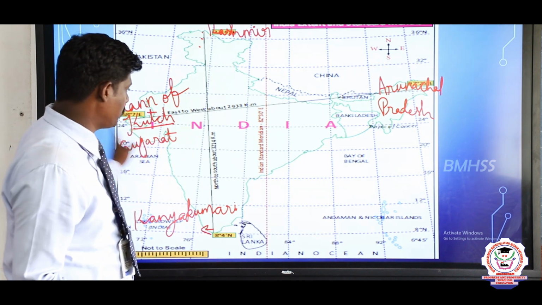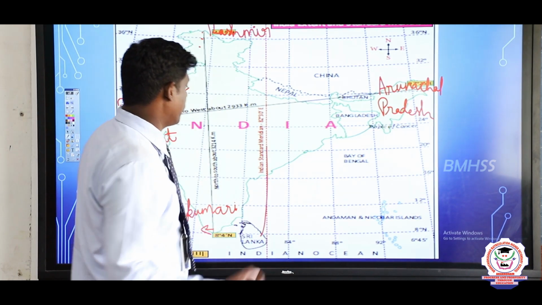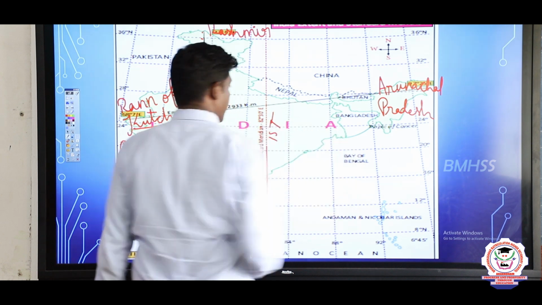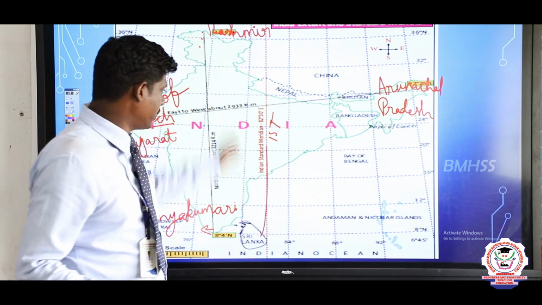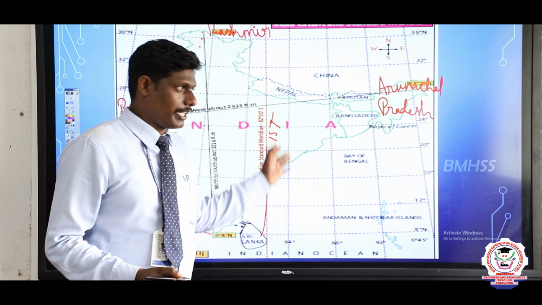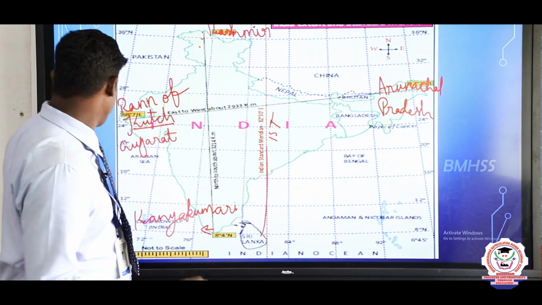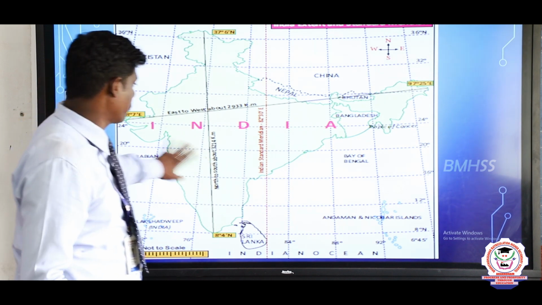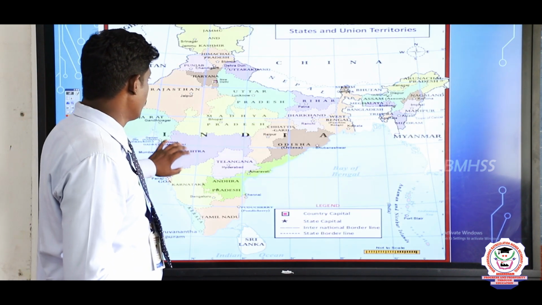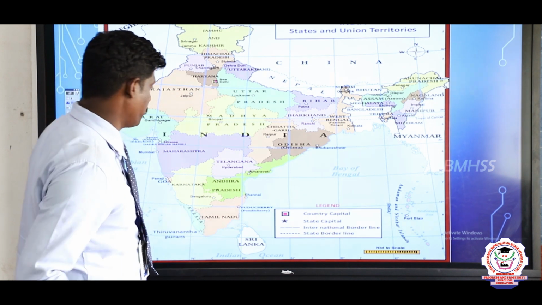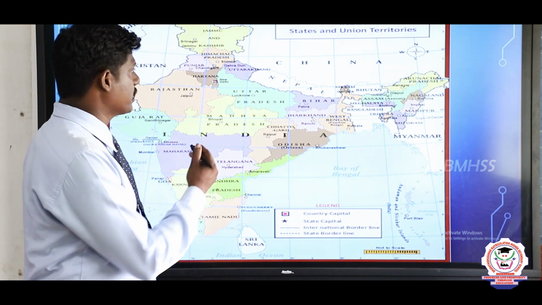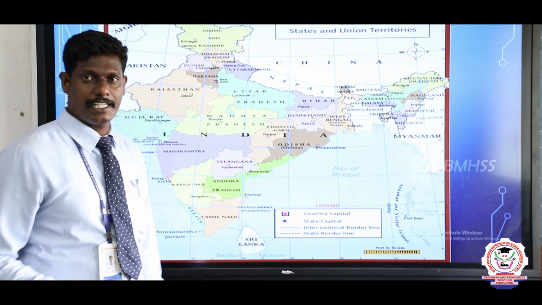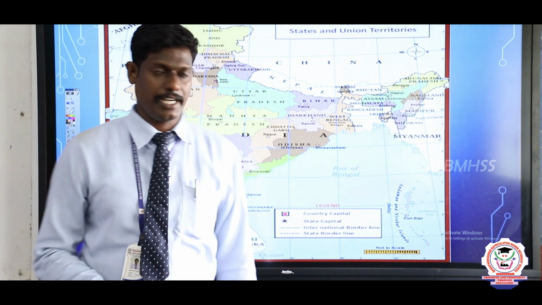The line which passes through Allahabad is called IST, which means Indian Standard Time, and this line is helpful to calculate the time of India. Yes, here you can see the picture of India, states and union territories. As I mentioned before, 29 states and 7 union territories.